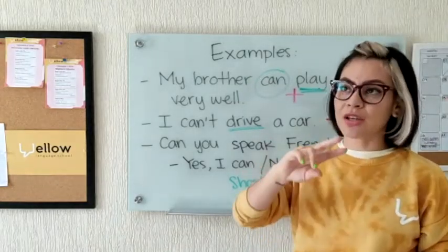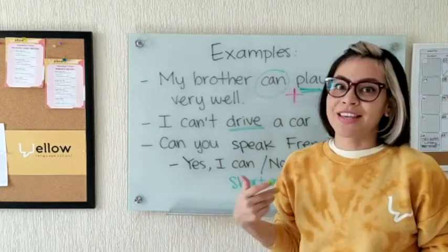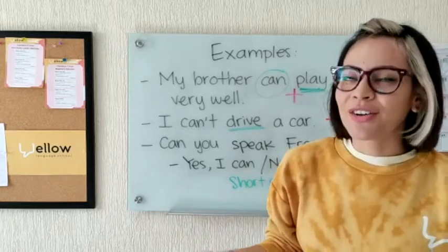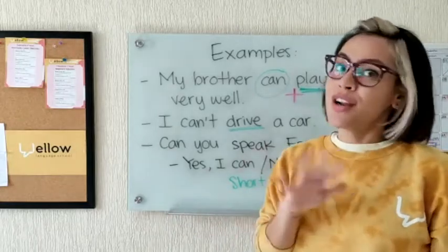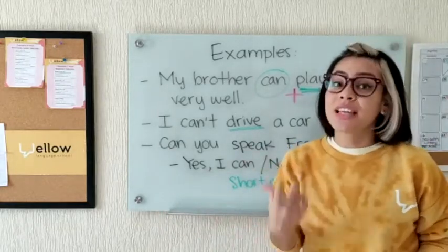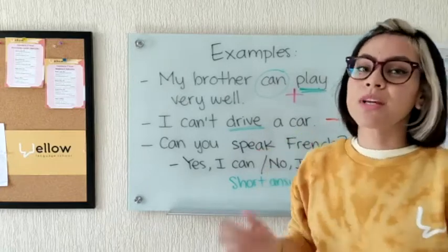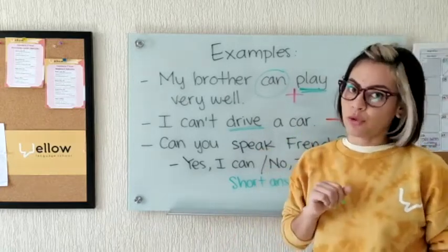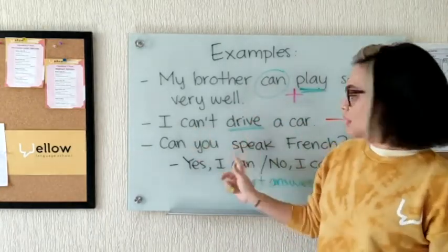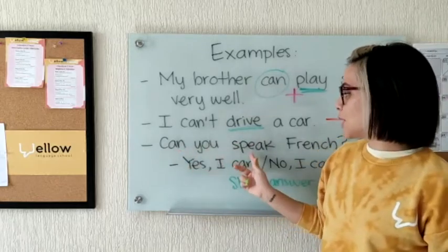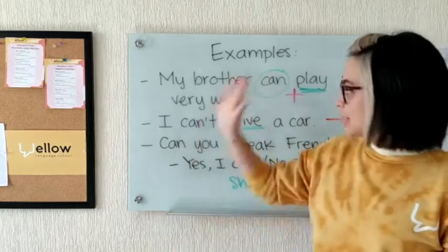That's it, okay? Because we are talking about ability, you don't only have to say can, you have to say the action you are good at, or the action that you are not very good at, okay? So the action that is after can or after the modal verb is going to be in the base form. Look, can play, can't drive. Even in the question, of course, can you speak? Because we have an auxiliary, we don't need to conjugate the verb. So this is the sum up.